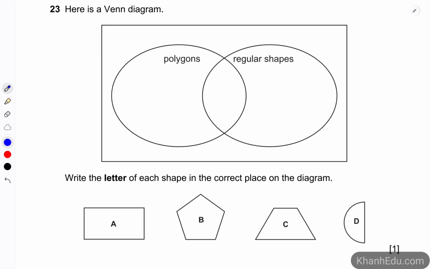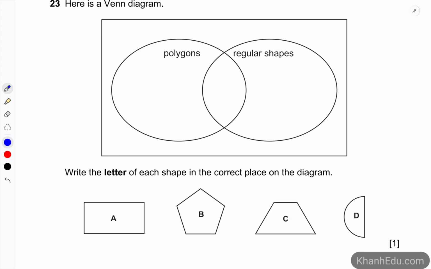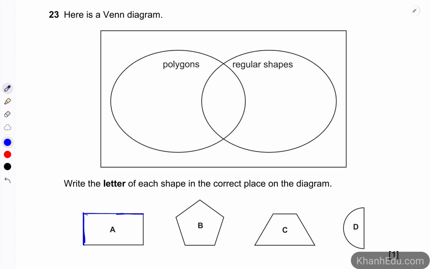Number 23. Here is a Venn diagram. Write the letter of each shape in the correct place on the diagram. So for example, A is a rectangle. Is it a polygon? Yes, because it has 4 sides. And is it regular? It's not, right? Because this side is different in length from this side. So A has to be put in this.